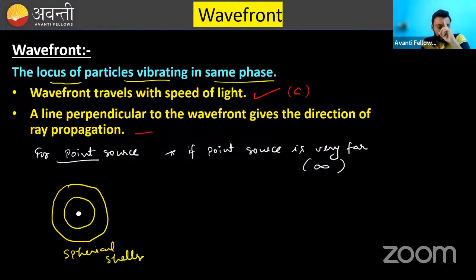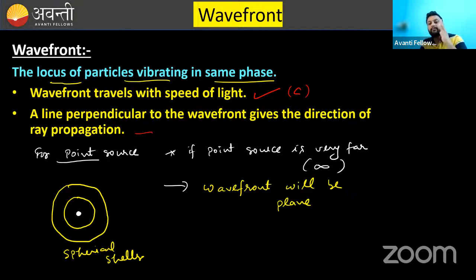So in that situation, the wavefront will be plane. Plane means a flat wavefront. The wavefront will look something like this. These are the wavefronts, which are flat.